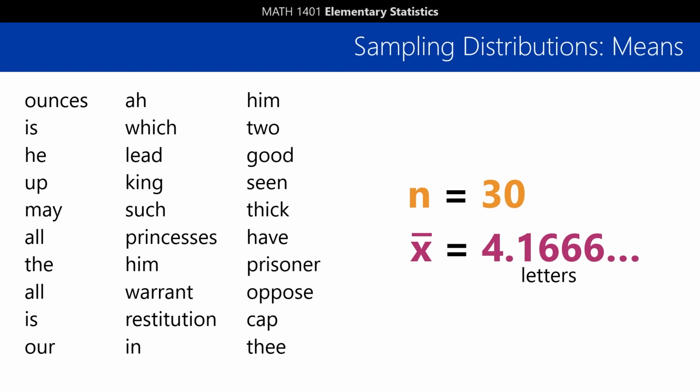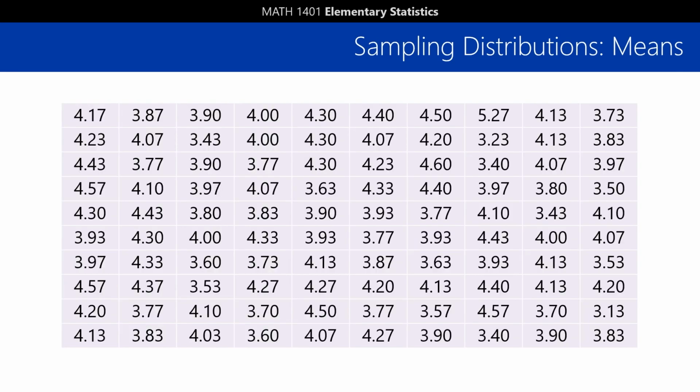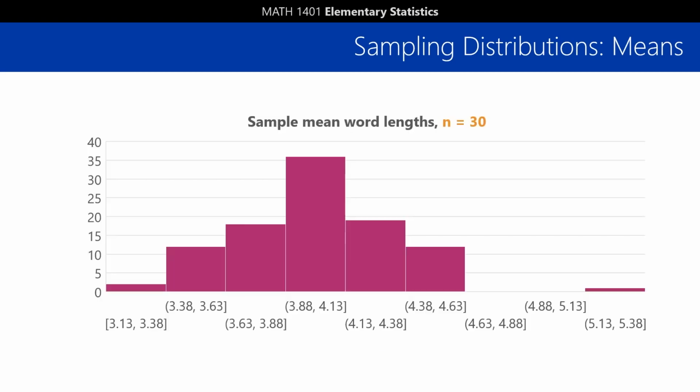But a different sample of words might lead to a different value for X bar. So I went ahead and did this 100 times, picking 100 simple random samples of 30 words each from Shakespeare's plays, and averaging the lengths of each word. Here's the histogram I got, though keep in mind yours could be a little different if you did this yourself. Notice that we got one sample with an unusually high average length, but that's the kind of thing that can happen when things are random. It's improbable, but not impossible.